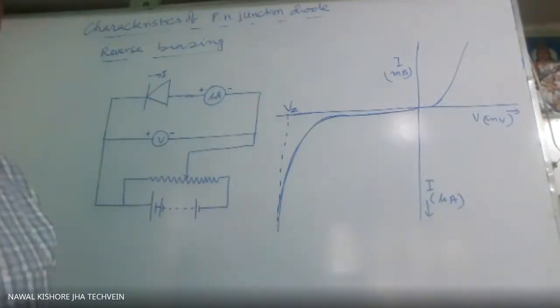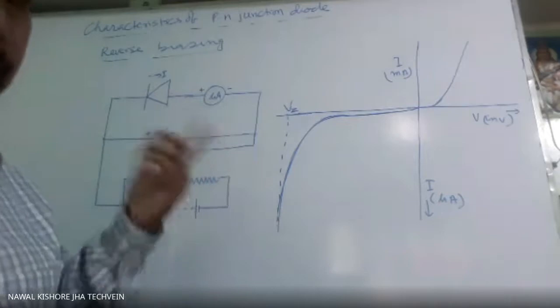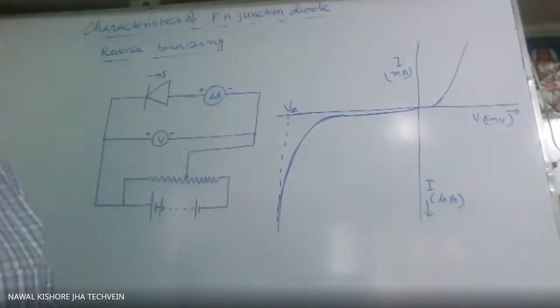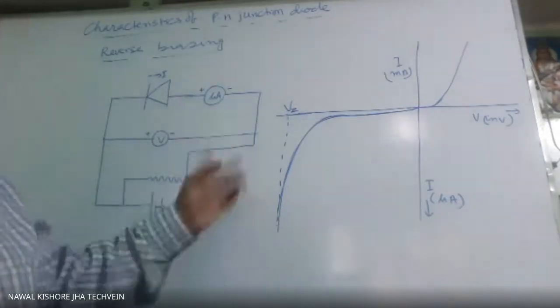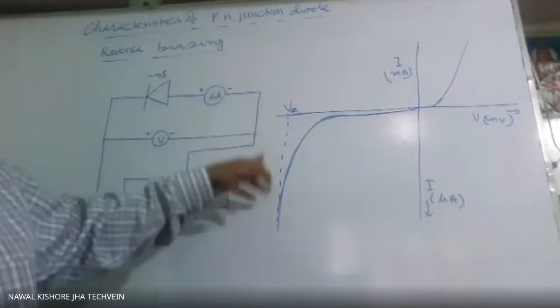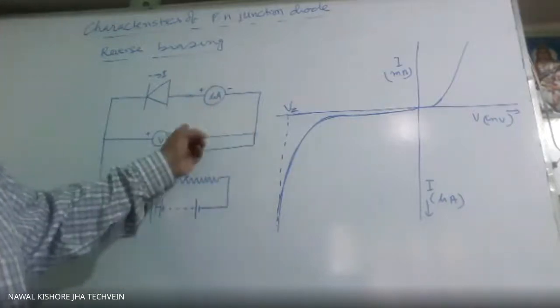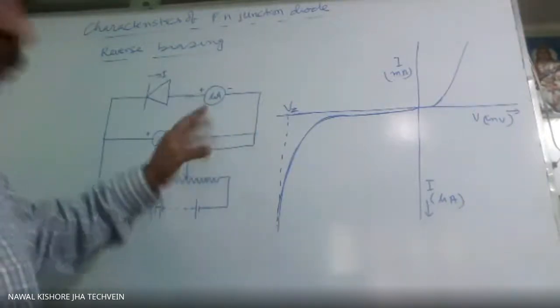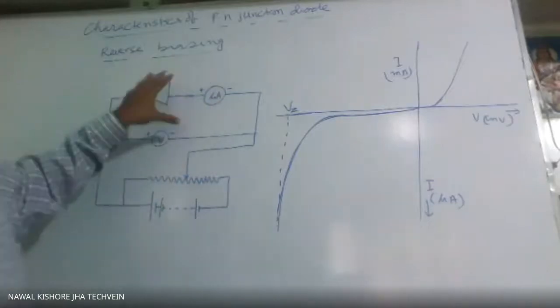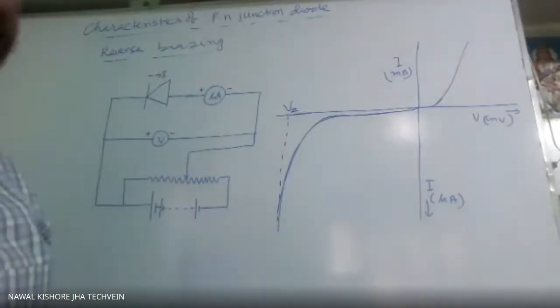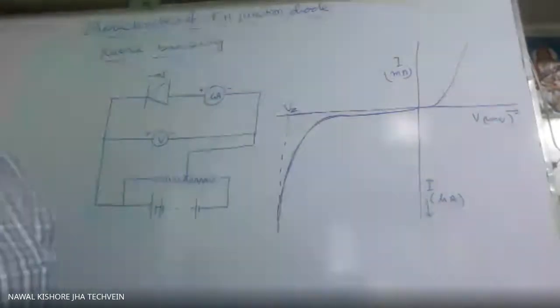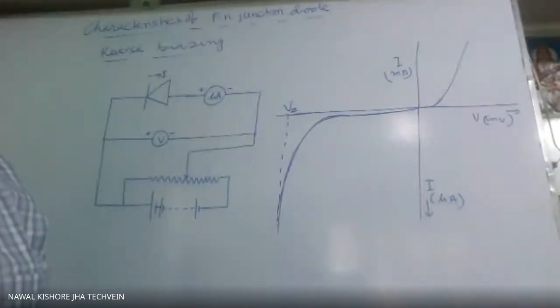What is a P-type semiconductor? What is an N-type semiconductor? What is intrinsic? From there we will start. Intrinsic, extrinsic, what is doping? What is P-type? What is N-type? Then the PN junction diode. After that, what is the depletion layer? Then biasing, forward biasing, reverse biasing. And finally, in the lab, you will do these observations. Understood?